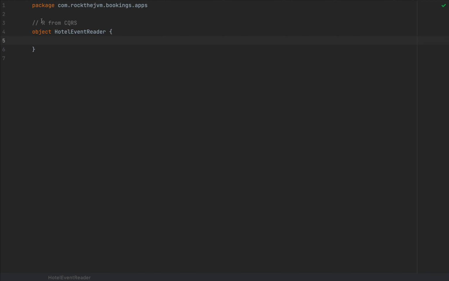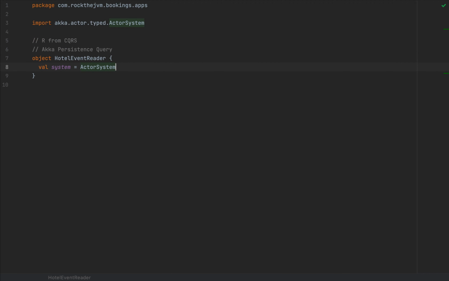So in order to implement the read part from CQRS, we're going to use an Akka persistence feature called Akka persistence query. This is why I originally named this persistence query demo, but it's actually better named by its purpose. So I'm going to use Akka persistence query to monitor all the events associated to a particular persistence ID, which is how a hotel is uniquely identified. So I'm going to create an actor system. I'm going to say system as ActorSystem that I'm going to import, and I'm going to use Behaviors.empty.